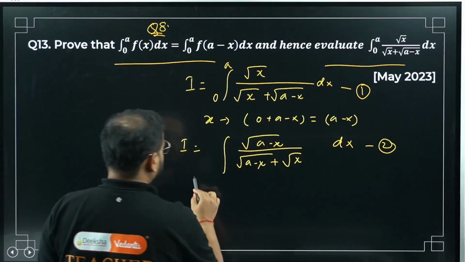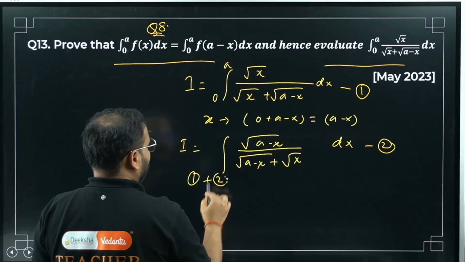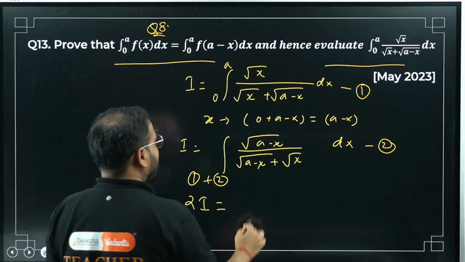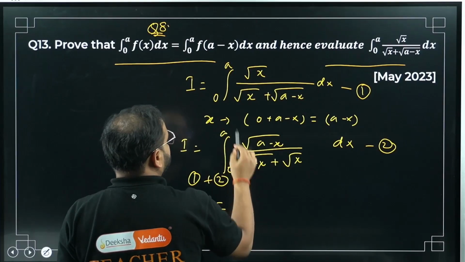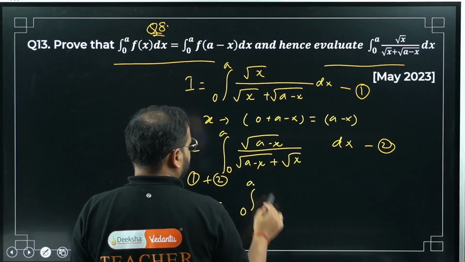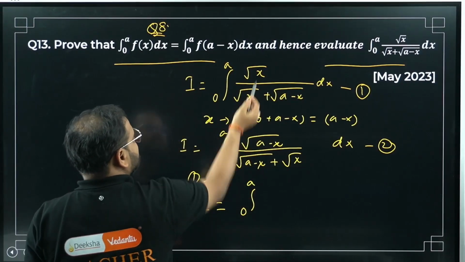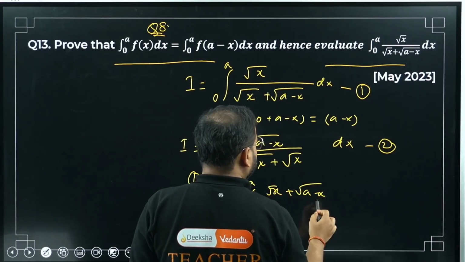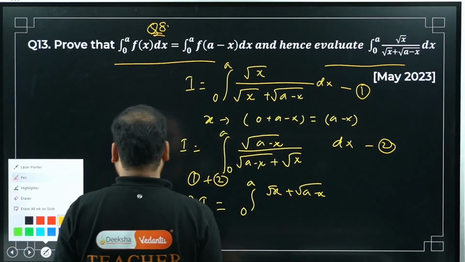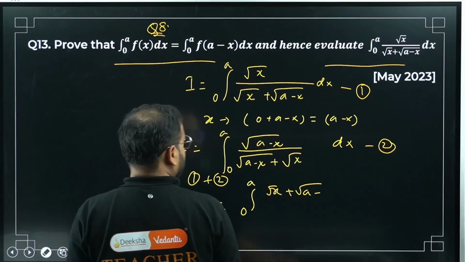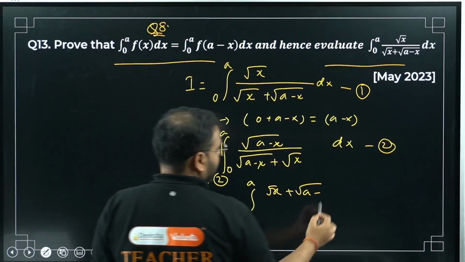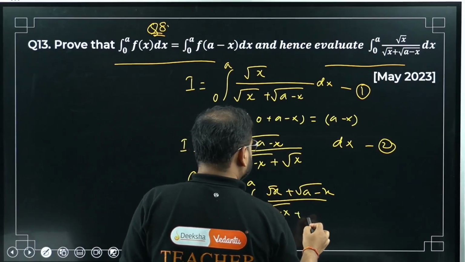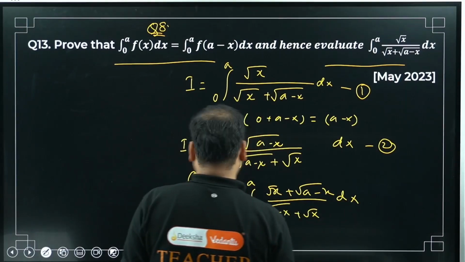Add 1 and 2. I plus I is 2I, and for the right hand side the limit is the same, 0 to a. So root x plus root of a minus x, divided by root of a minus x plus root x, dx.